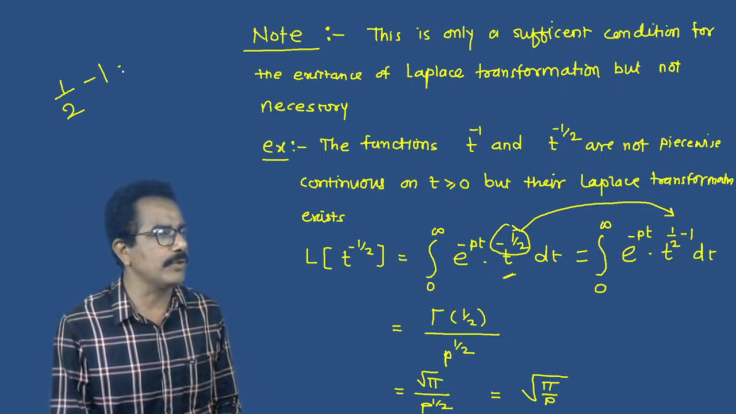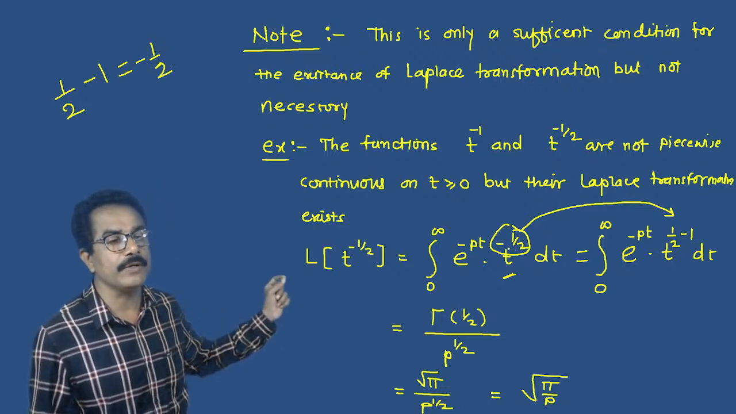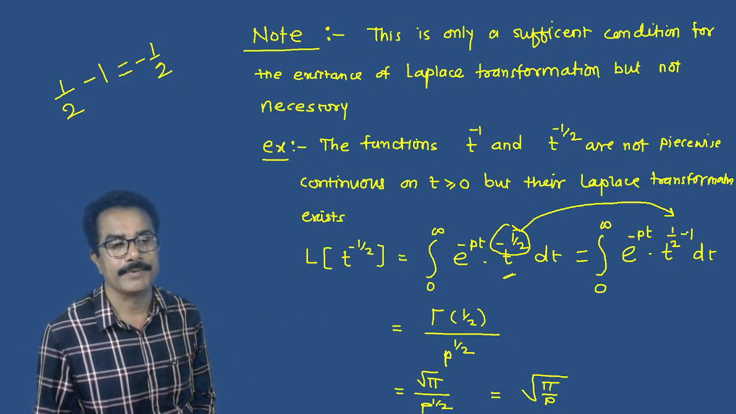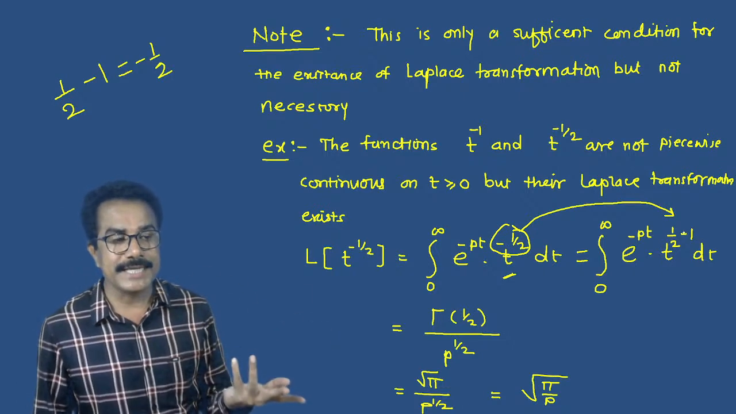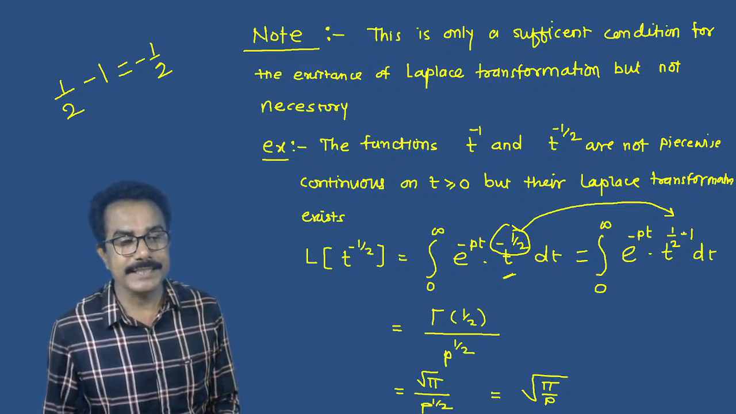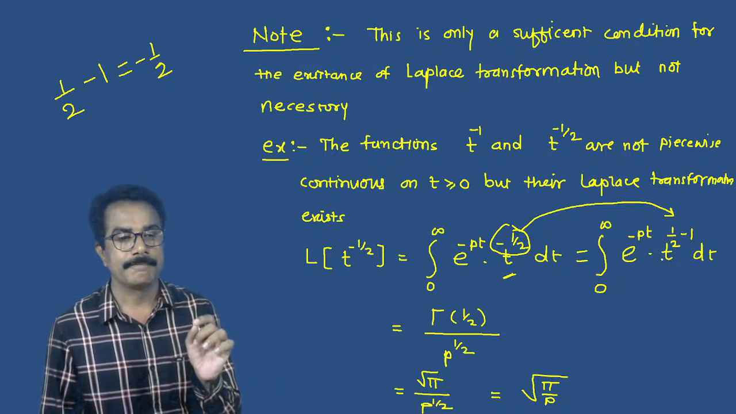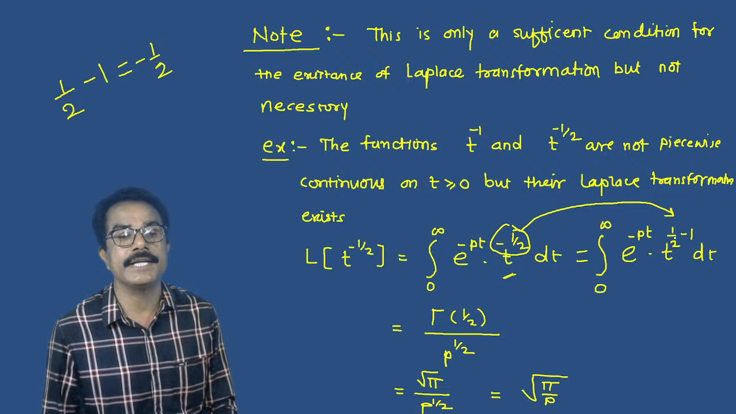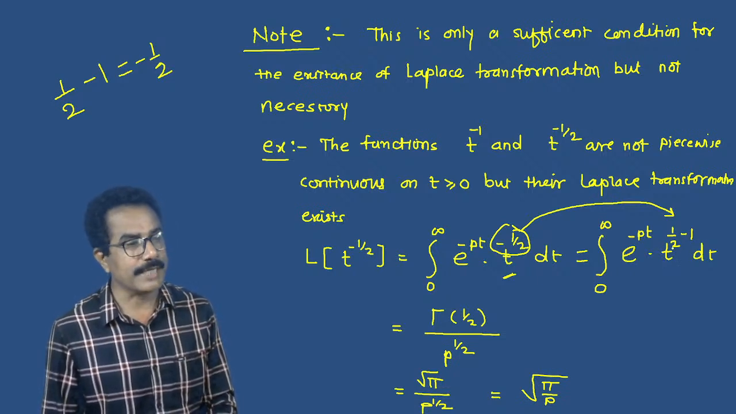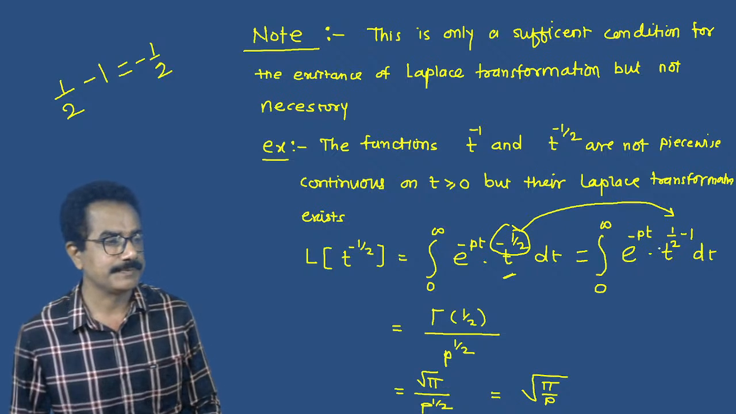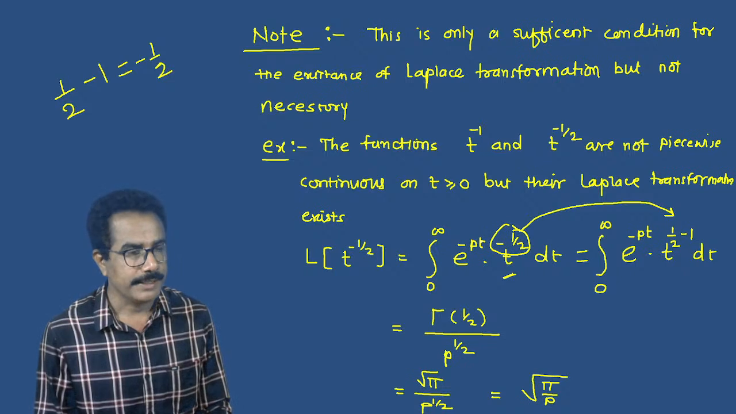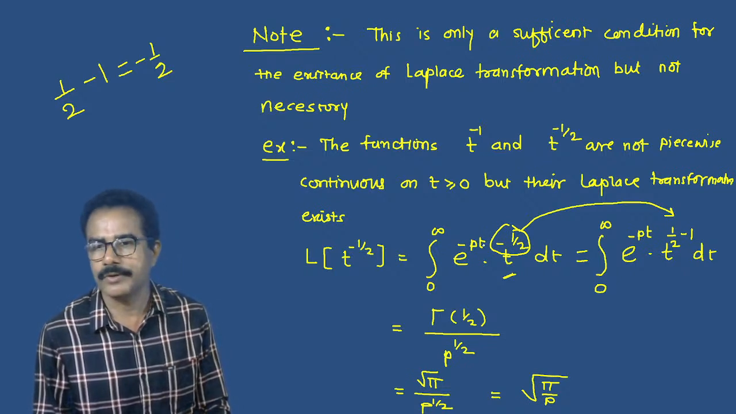So 1 by 2 minus 1 means again -1 by 2. So we have shifted this value t raised to -1 by 2 into t raised to 1 by 2 minus 1. So we will get the result. How will we get this result? According to the Laplace transform, according to the gamma function, we can write t raised to n minus 1. Here n is also 1 by 2. Okay.